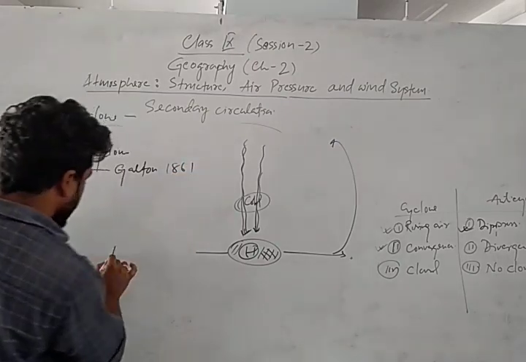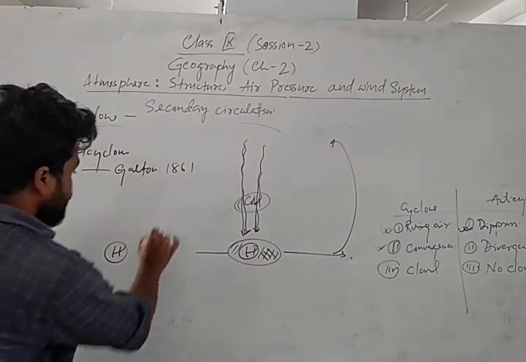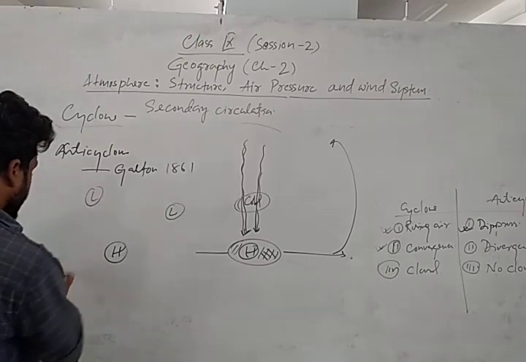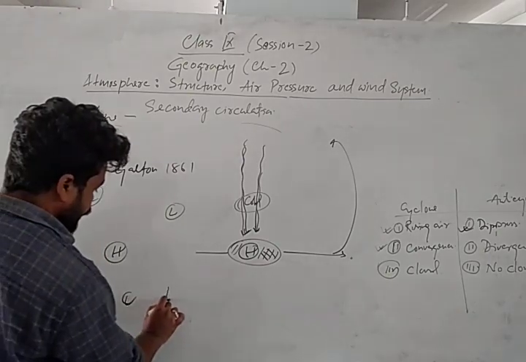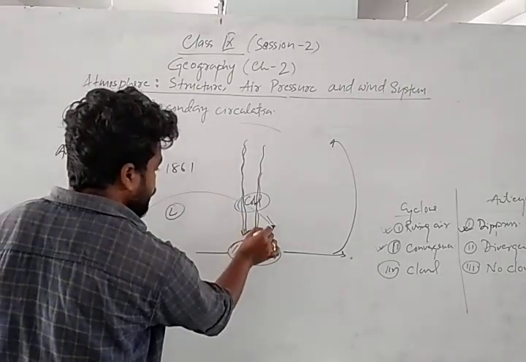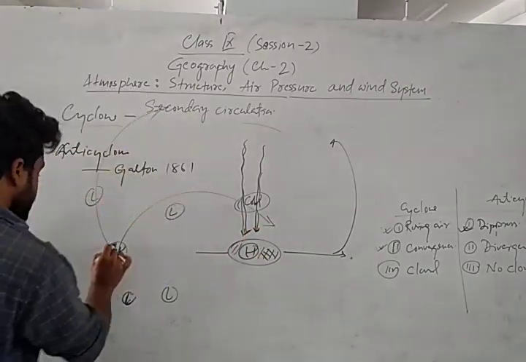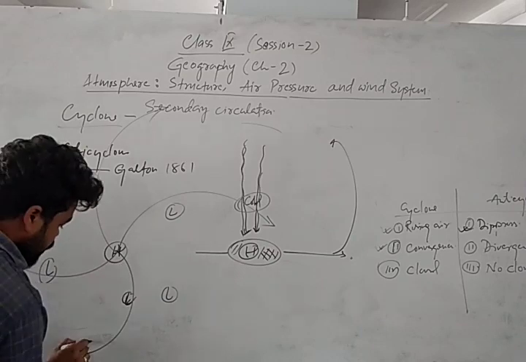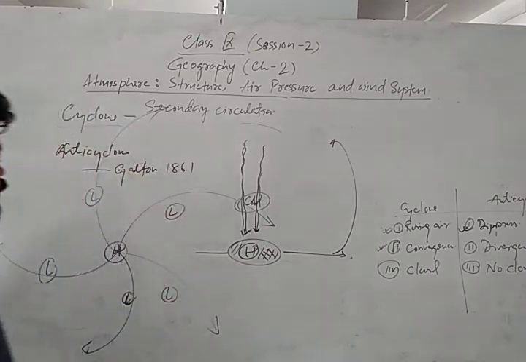Suppose in the side there is a different low pressure zone. So what will happen? From this high pressure zone, wind will move outward. Okay, like this. And there is no limit to the wind.